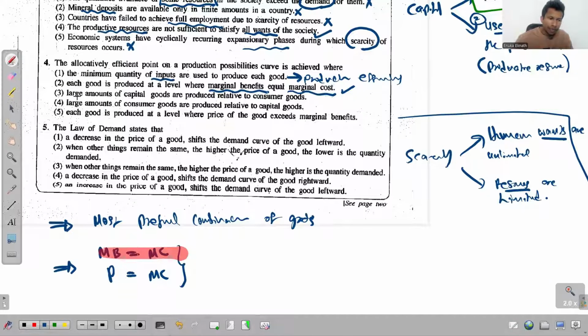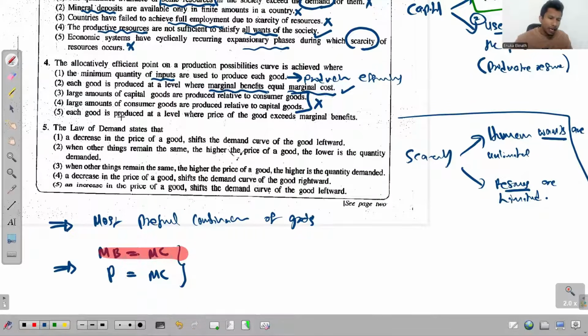But we will go through the other options. Large amounts of capital goods are produced relative to consumer goods. Okay, that's the third one. And the fourth one says large amount of consumer goods are produced relative to capital goods. See, just by looking at these two sentences, we can't decide whether this is the most preferred combination of goods by that given society. If it is so, we could have taken one of these to be the answer. But based on the available data, we can't decide whether this is the most preferred combination of goods. Clear? So that's why we can't select any of these.